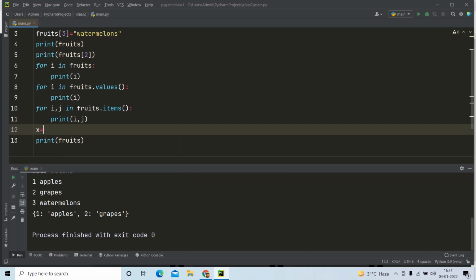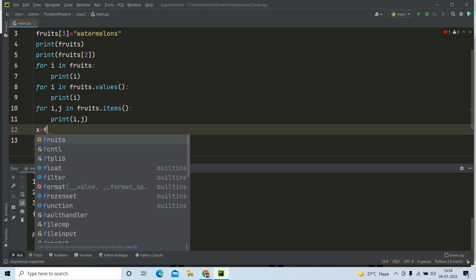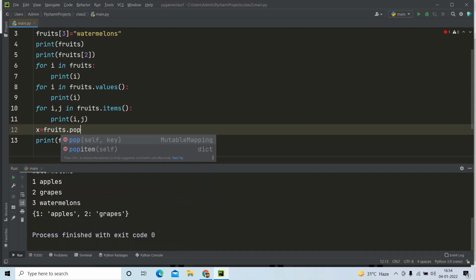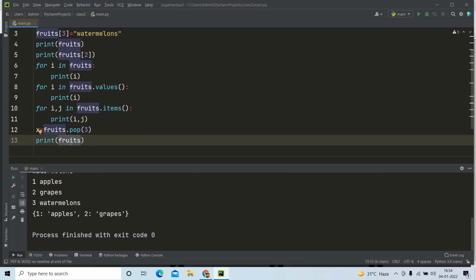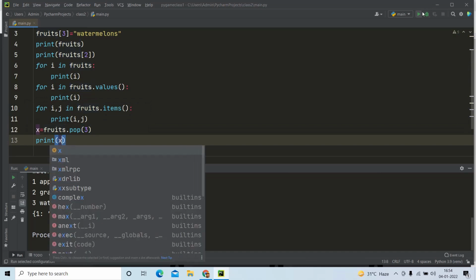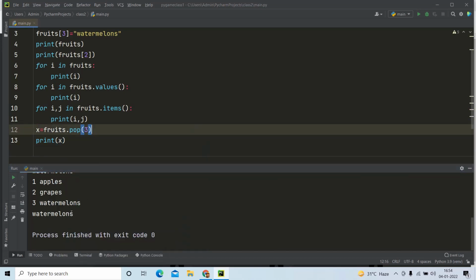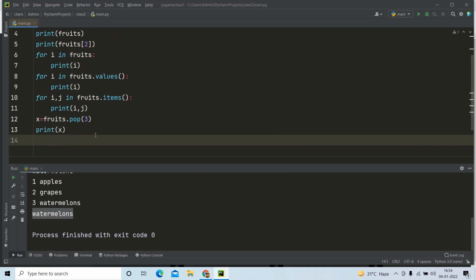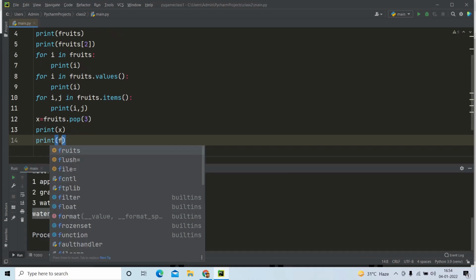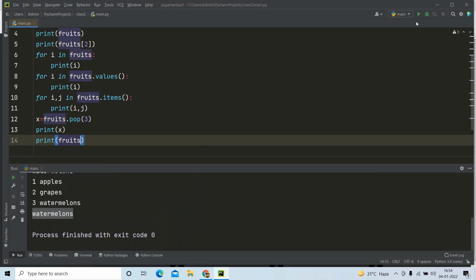So I am writing x is equal to fruits dot pop. I will just say the key to be 3 and I am going to try to print my x. Run and see. Can you see watermelon is printed, which is nothing but the element which was available in the key 3. So this is how pop works, friends. And if you are trying to print fruits, then this watermelon will not be available inside fruits. Can you see? Because it has already popped the watermelon.